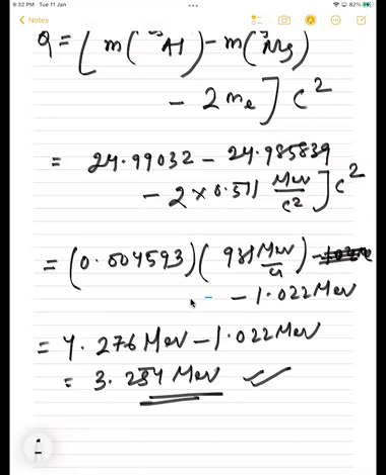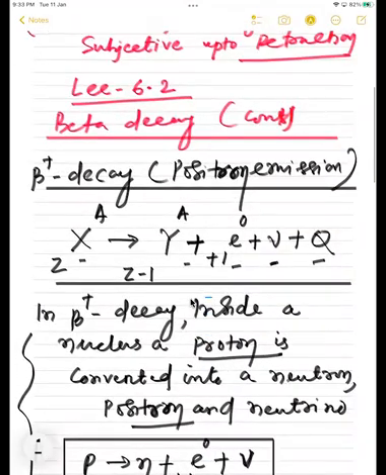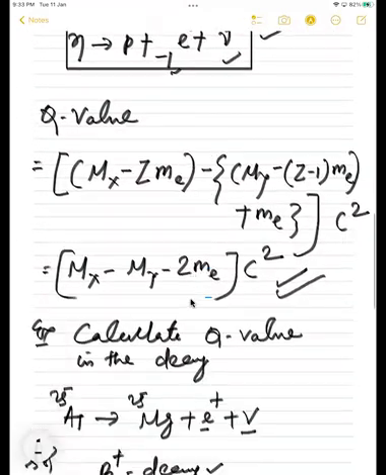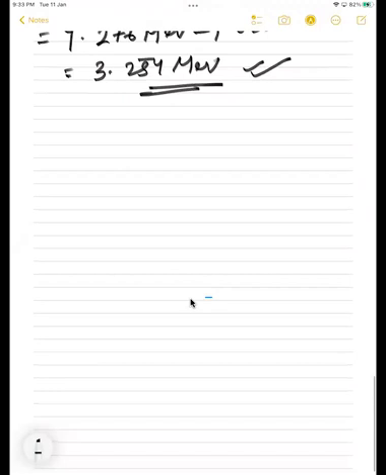Understood, students? What is beta decay and how to do the examples of beta decay? So beta decay was there: beta plus decay, beta minus decay. So this one is beta plus decay or beta minus decay? Beta minus decay, because positron is getting emitted. But in beta plus decay, what was getting emitted? Electron was getting emitted. Getting or not, students? All understood now? Beta plus, beta minus decay understood? Just go through the NCERT book once again, otherwise I will explain again, right?